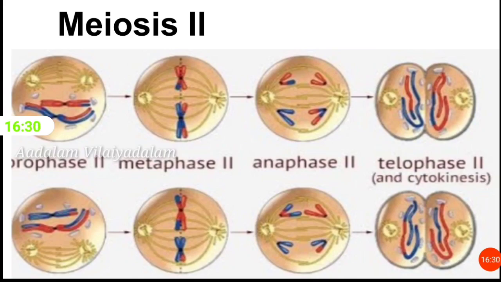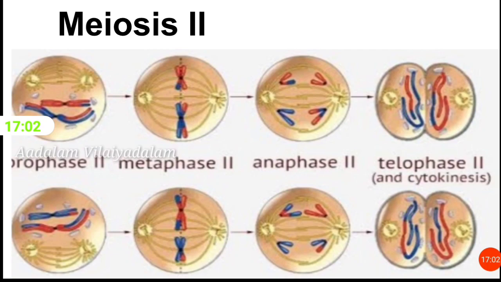In telophase 2, nuclear membranes form around each set of chromosomes and the chromosomes decondense. Cytokinesis. In cytokinesis, a nuclear envelope forms around each set of chromosomes and then cytokinesis occurs, producing 4 daughter cells, each daughter cell with a haploid set of chromosomes.